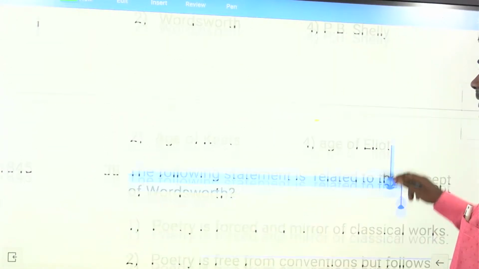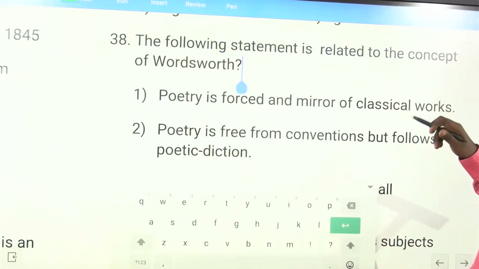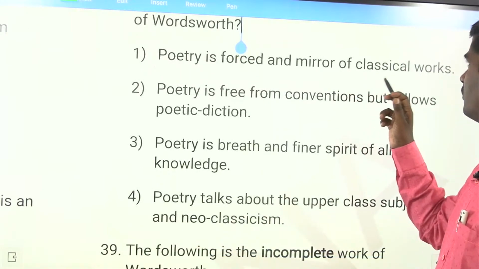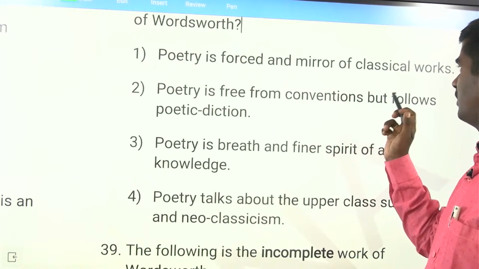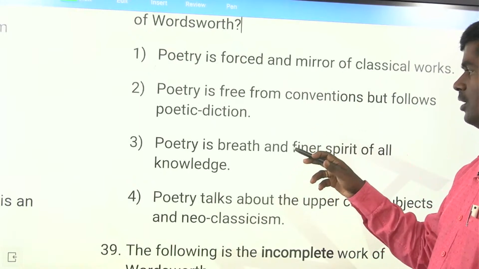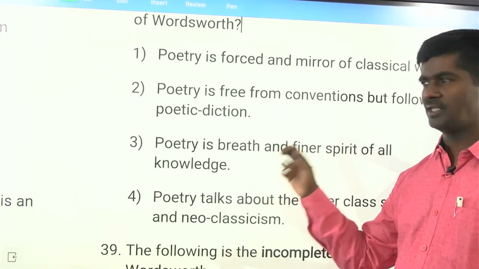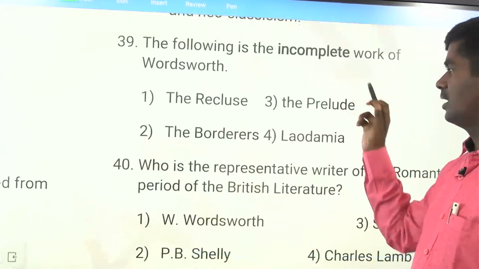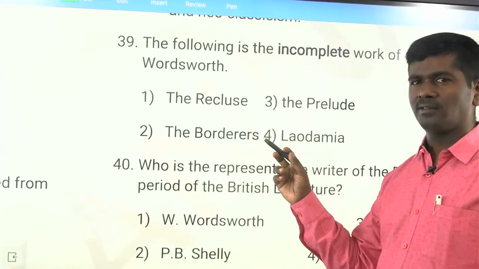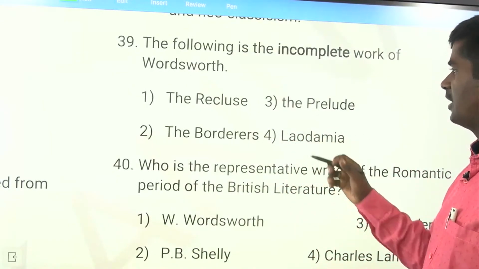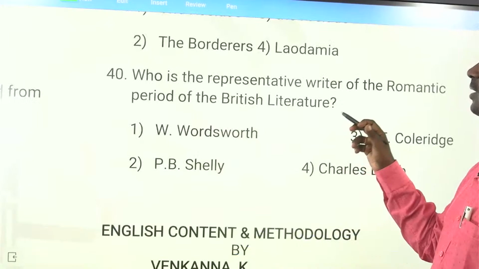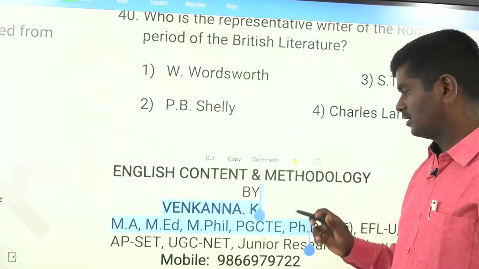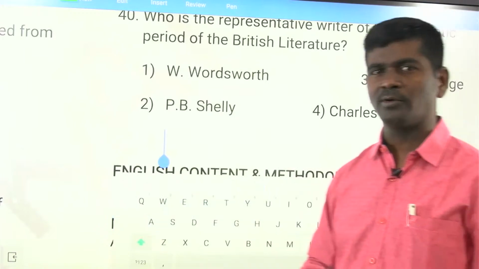Okay, the following statement is related to the concept of Wordsworth. Poetry is the spontaneous overflow of powerful feelings. The third one is correct. The following is an incomplete work: The Recluse, The Borderers. These two, The Borderers. Who is the representative writer of the romantic period? Wordsworth. Okay, now friends, this is what I wanted to talk about.